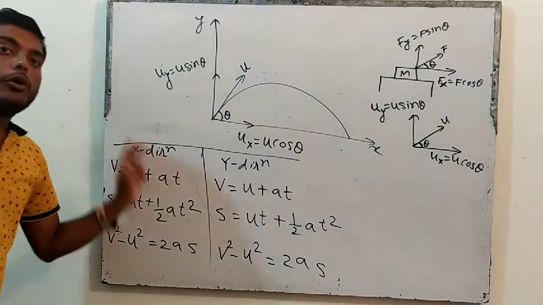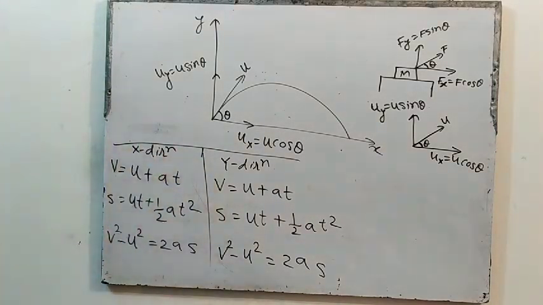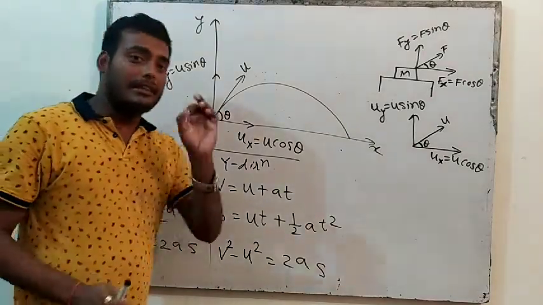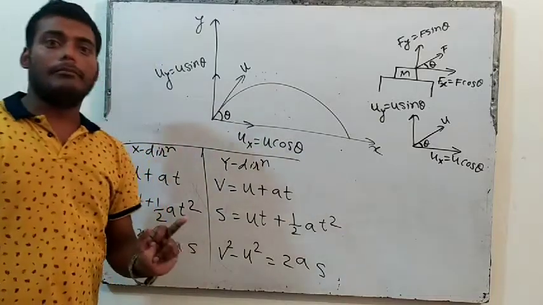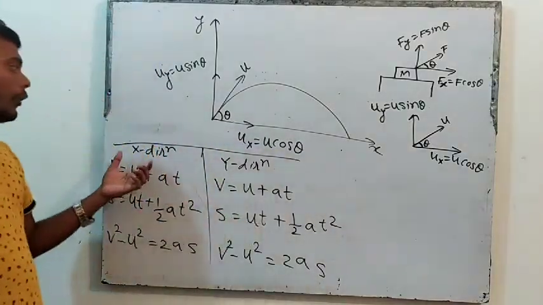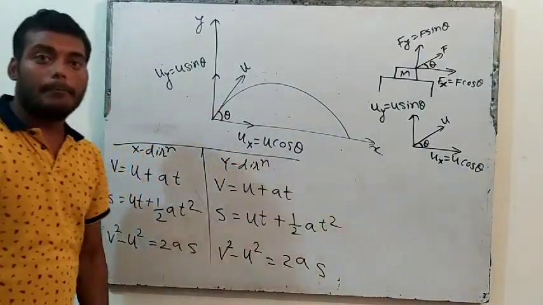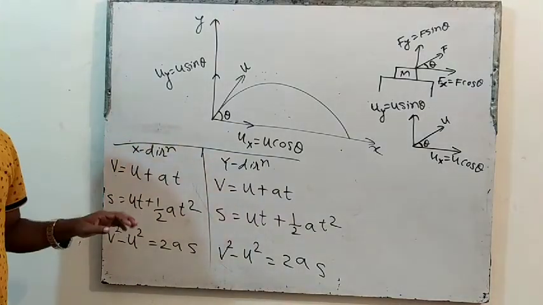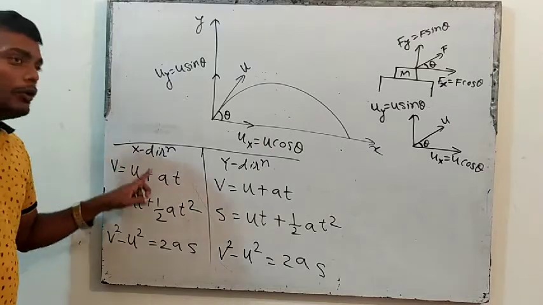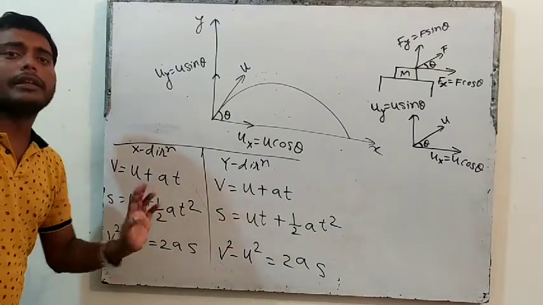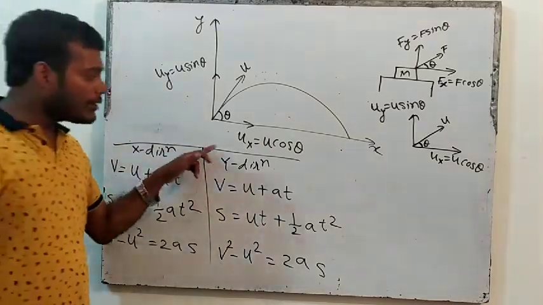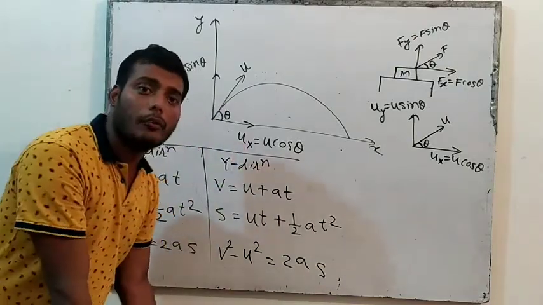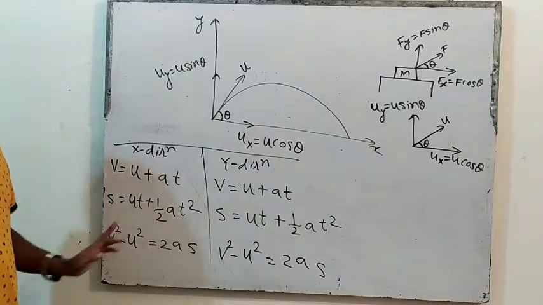Now whenever you solve a question on projectile motion, listen to me clearly. Whenever you solve a question on projectile motion, then at a single time either go in x or go in y. When you are solving a question in x direction, then take all the values of x. Then you don't have to see y. And when you are solving any question in y direction, then you only have to concentrate on y direction. You don't have to see x.